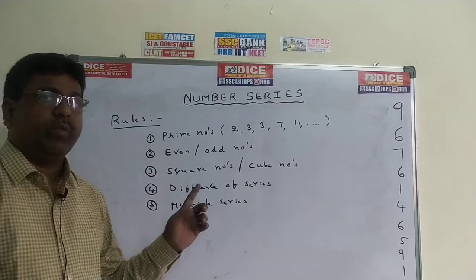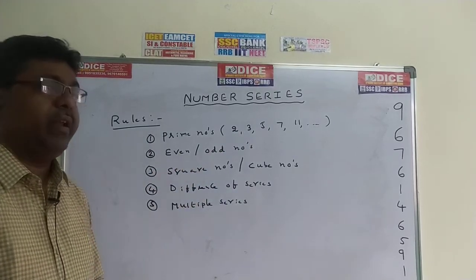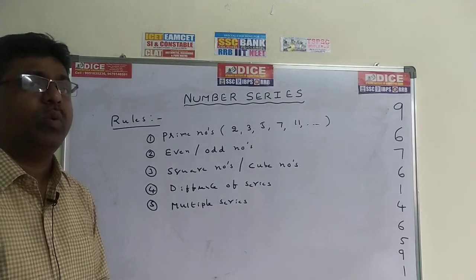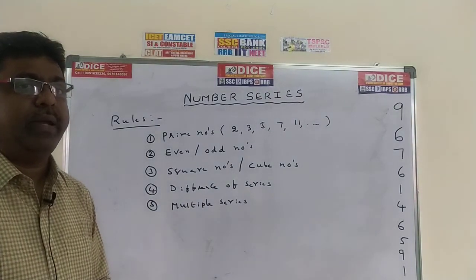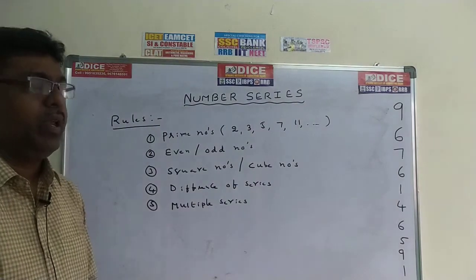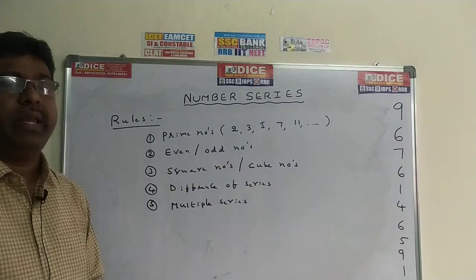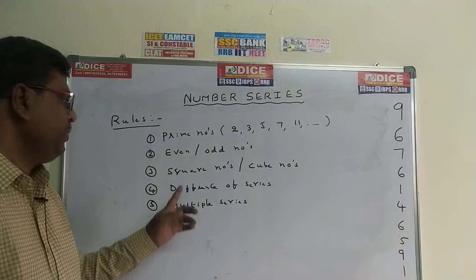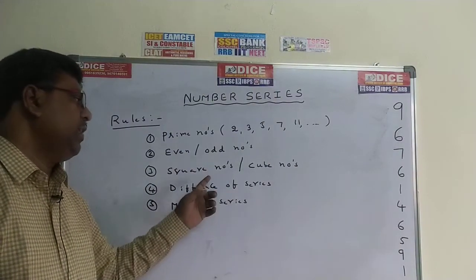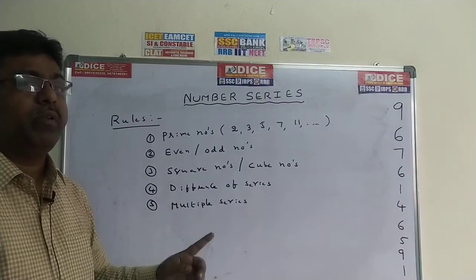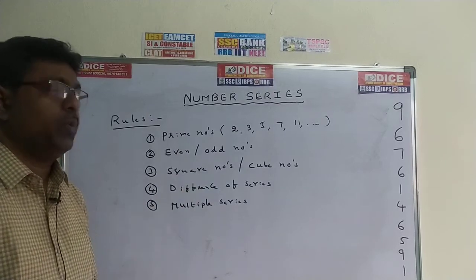Next, you can go for the second one. The second property is even numbers or odd numbers. What are even numbers? You know, 2, 4, 6, 8 and so on. These are even numbers. Odd numbers are 1, 3, 5, 7 and so on. Then square numbers and cube numbers. This is very important in number series. Most of the problems will come on square numbers and cube numbers only.